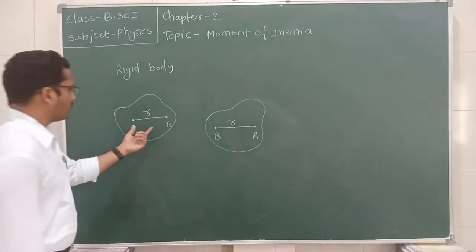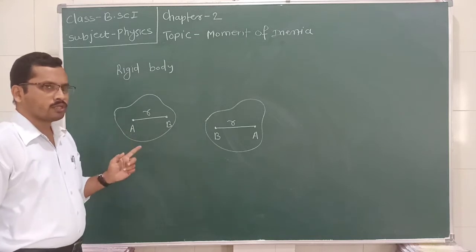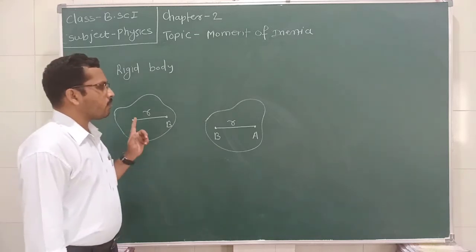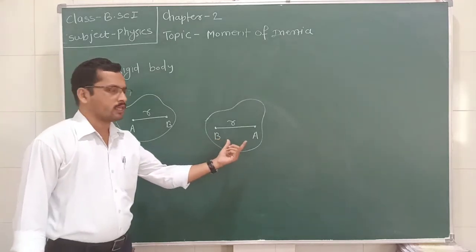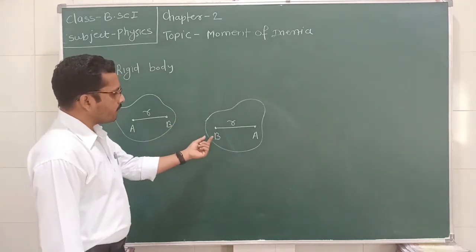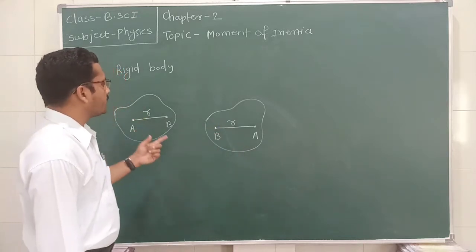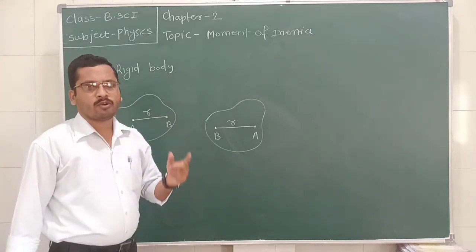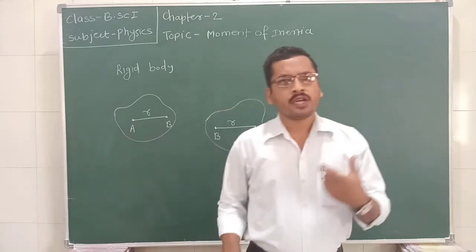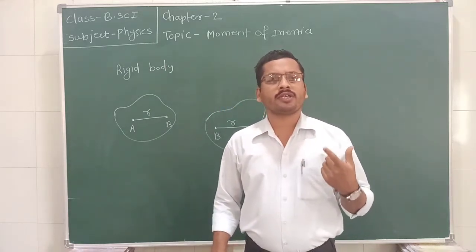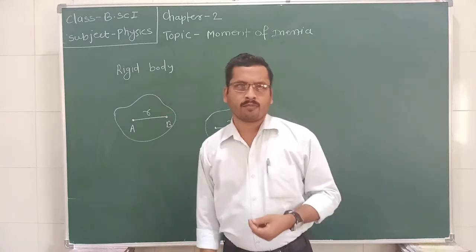When there is a distance r between A and B and we apply a force to the body such that the body changes its position, the distance between point B and point A remains constant, that is equal to r. So we can say the rigid body is the body in which the separation between any two particular points remains constant even when an external force is applied on it. This is called the rigid body.